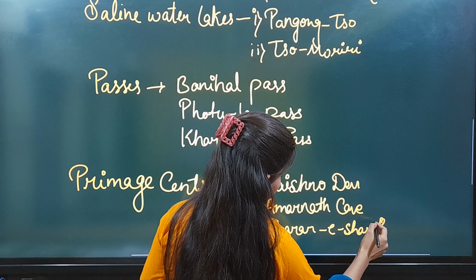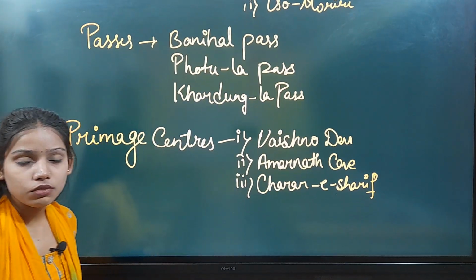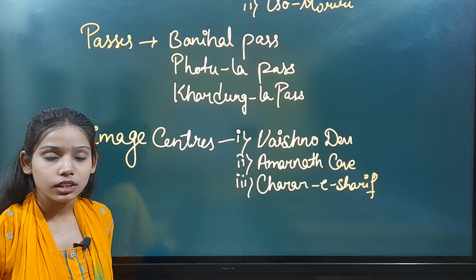Vaishno Devi, Amarnath Cave, Chharar-e-Sharif. So these are the important pilgrimage centers. Okay.